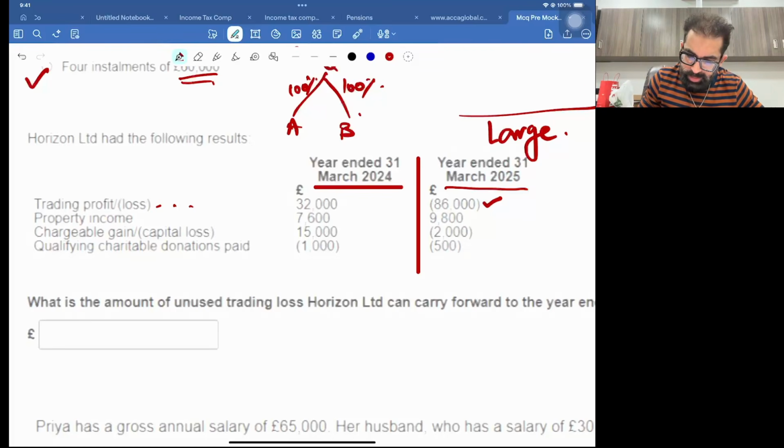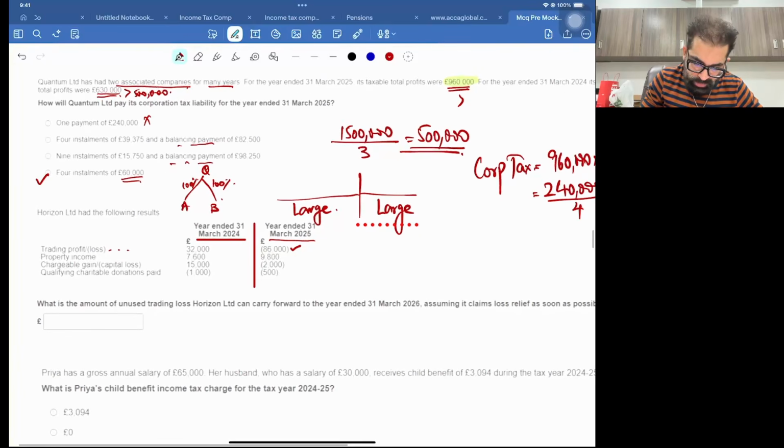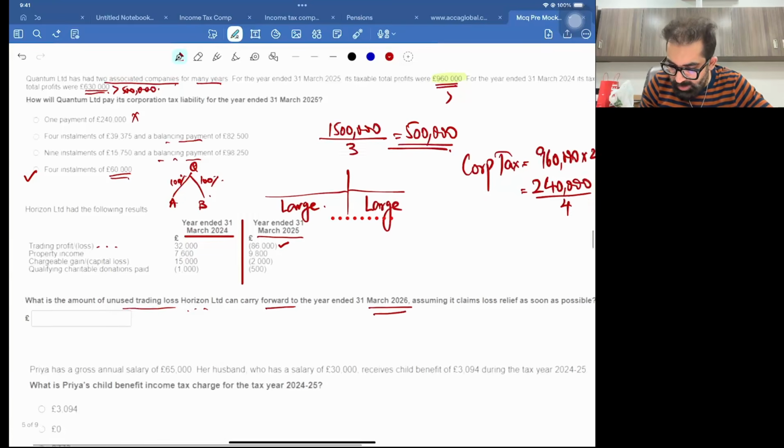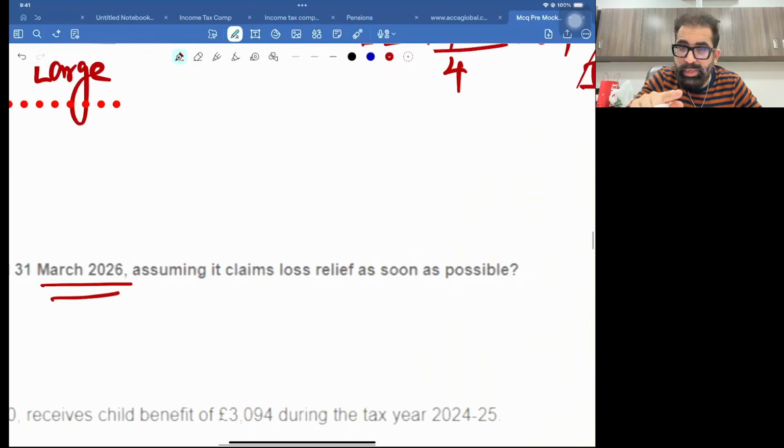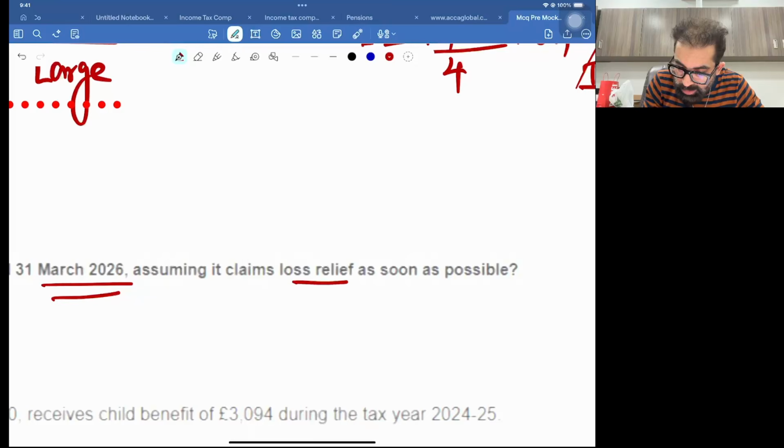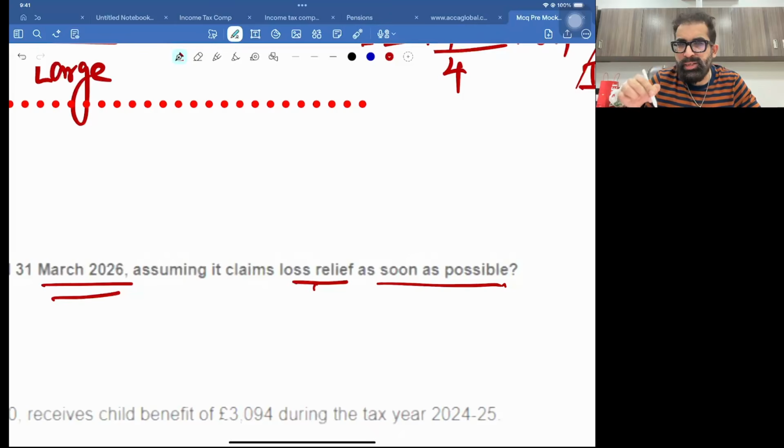Okay, so what they are saying, see, what is the amount of unused trading loss Horizon Limited can carry forward to the year ended 31st March 2026 in future, assuming, see the word, assuming it claims loss relief as soon as possible. Loss relief means current year and 12 months back.